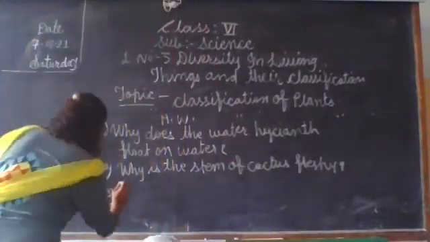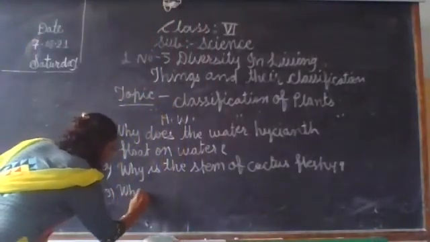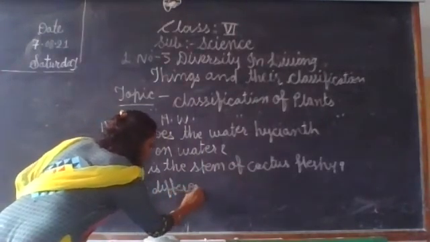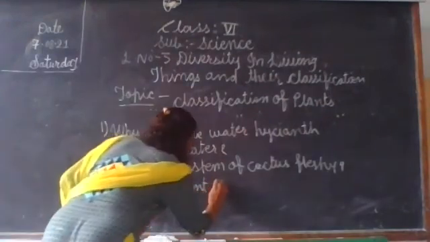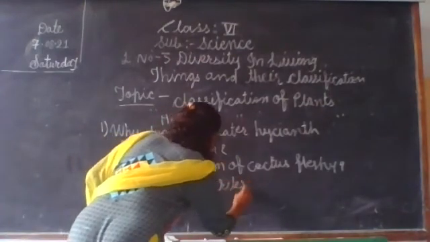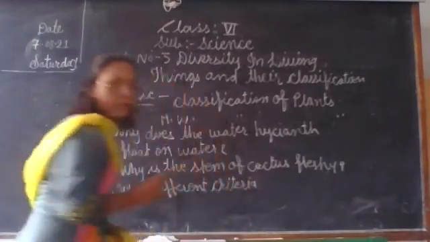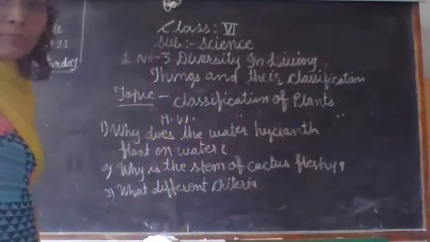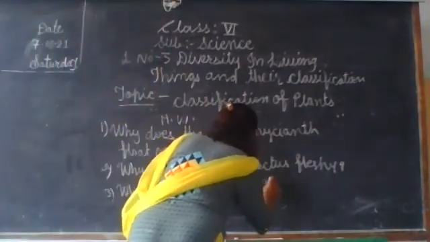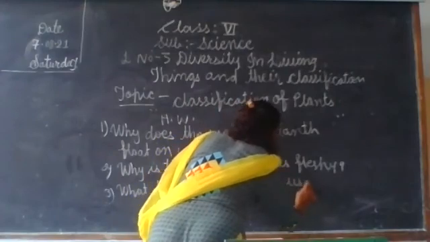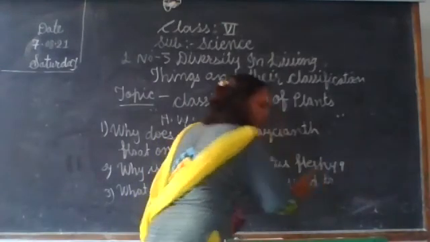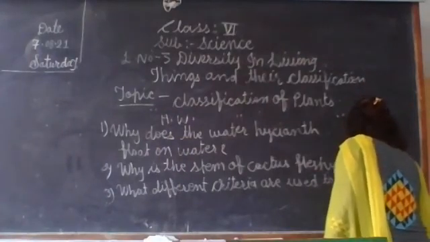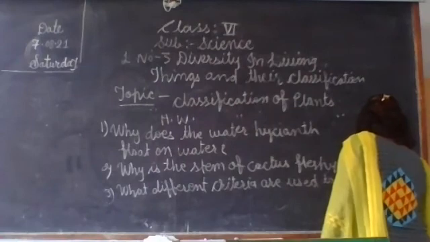What different criteria are used to classify plants?